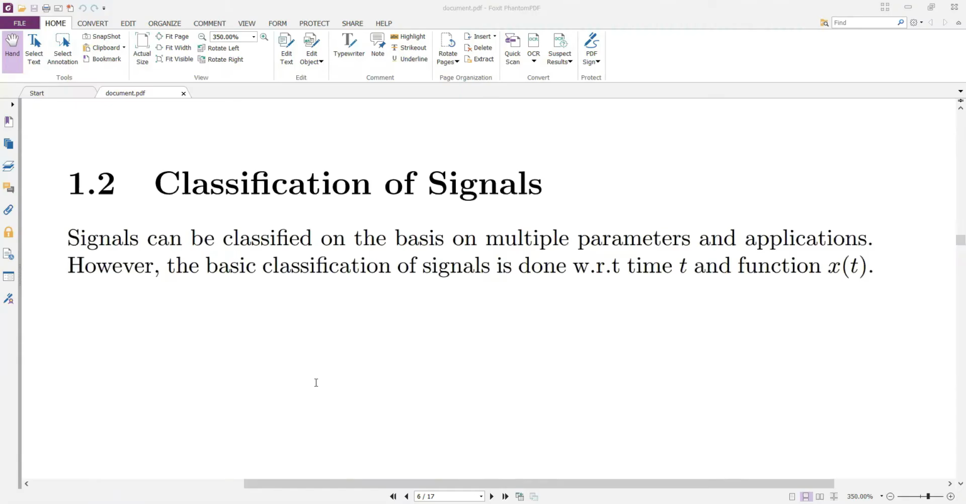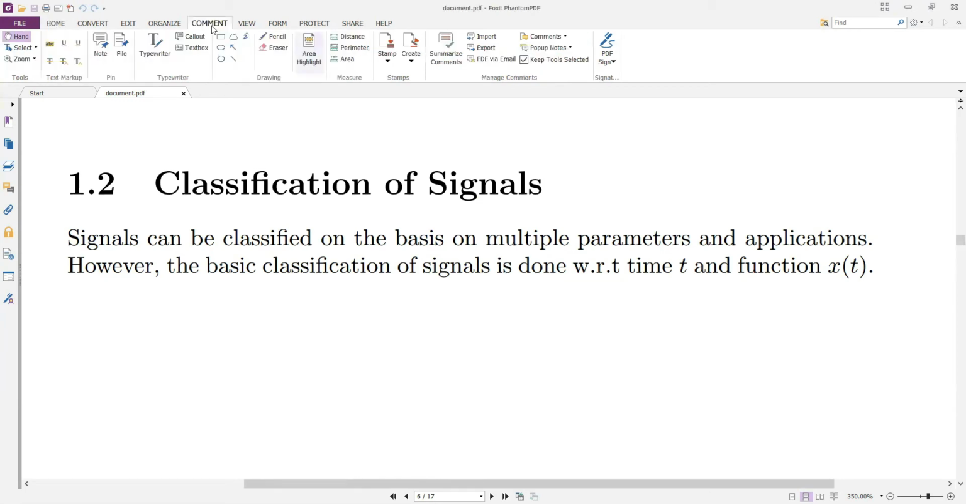What is the classification of a signal? That is, how can we classify a signal, or what are the basic types of a signal? If you remember, we have seen that any signal can be represented in a two-dimensional space, where one represents the x-axis and the other represents the y-axis.